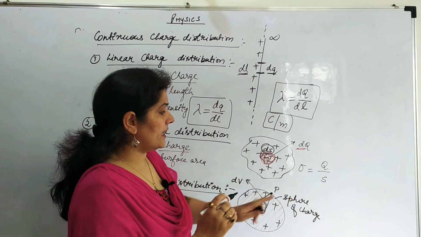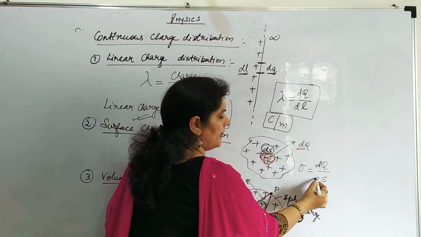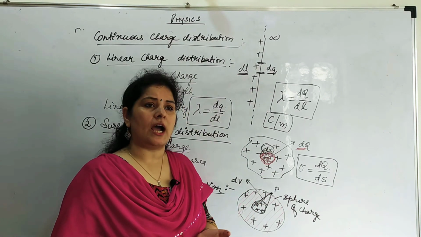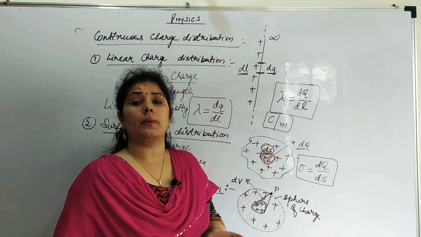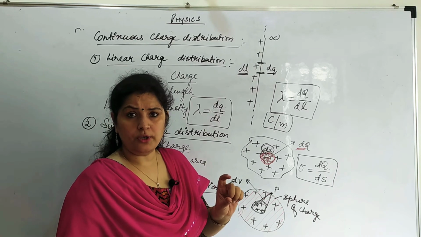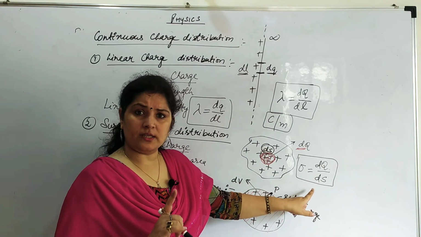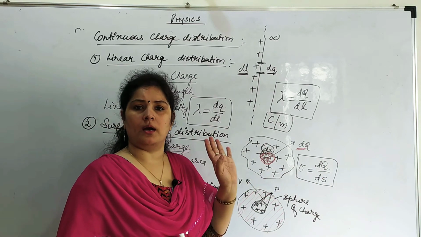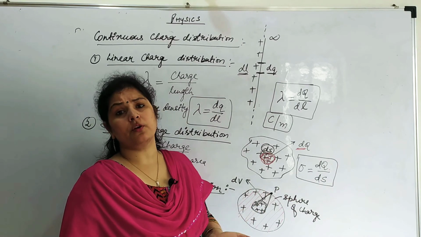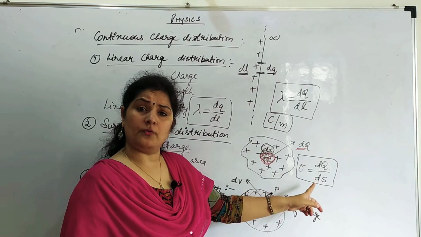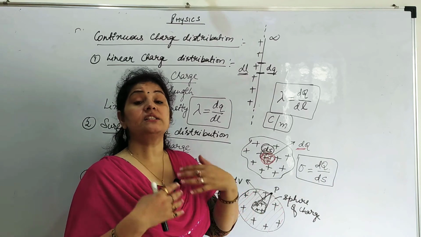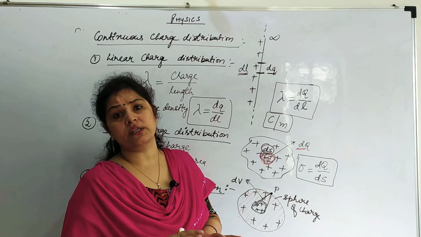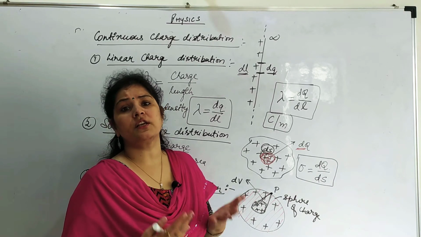So what do we take? Sigma is equal to dq by dS, right? Now I'll ask you to calculate the charge on a 4000 meter square surface. What you will do is find the charge on 1 meter square area, and you can tell me for 1 meter square it is sigma. For 4000 meter square it will be 4000 sigma. So in terms of sigma we can find the charge. It is very easy to find the charge contained on a body when it is distributed on the surface, areal charge distribution or surface charge distribution.